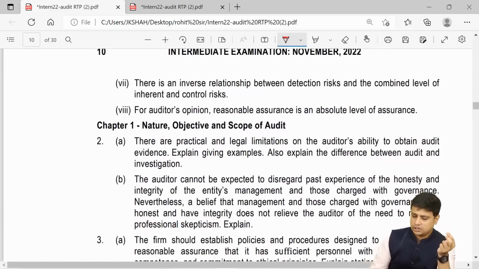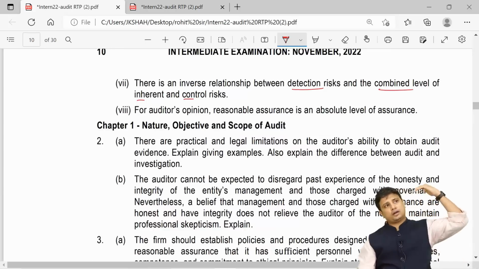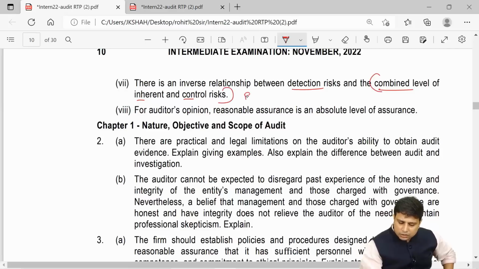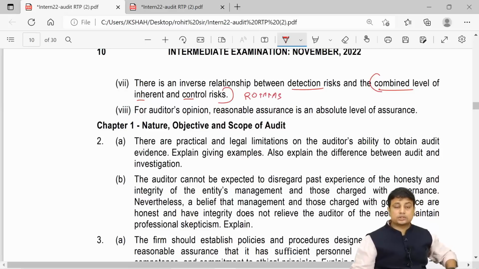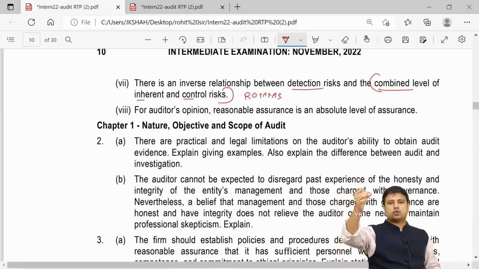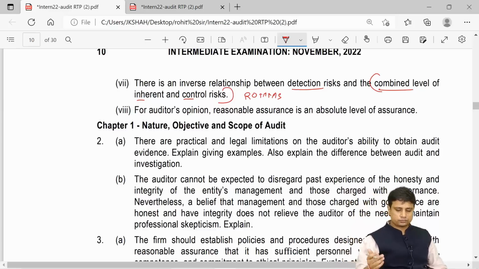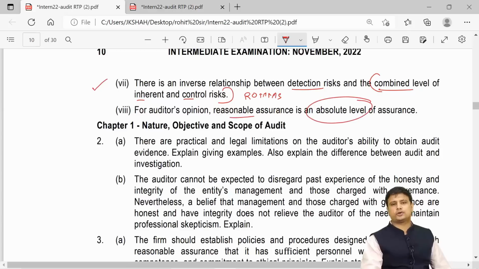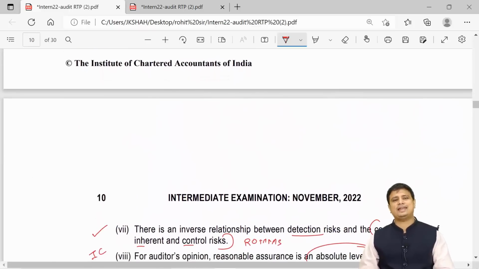Next, there is an inverse relationship between detection risk and the combined level of inherent and control risk. Yes, because what do you mean by combined level of inherent and control risk? ROMM. So if ROMM is more, we would like to reduce the detection risk. If ROMM is less, the detection risk can be a little high, it is okay because the overall audit risk is low. So here the answer is going to be correct. Next, auditor's opinion, reasonable assurance is absolute assurance. No, my friends, we do not give absolute assurance. So once again, the answer here given is incorrect. So this was our correct and incorrect.